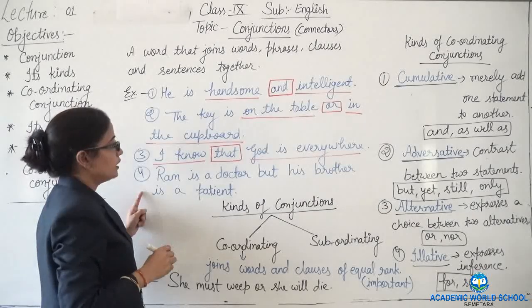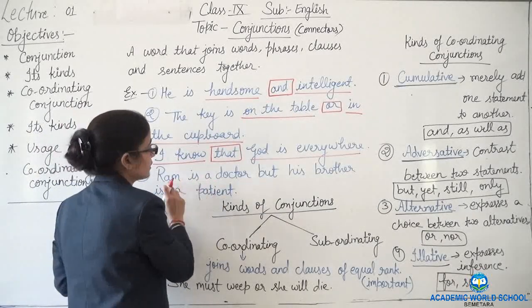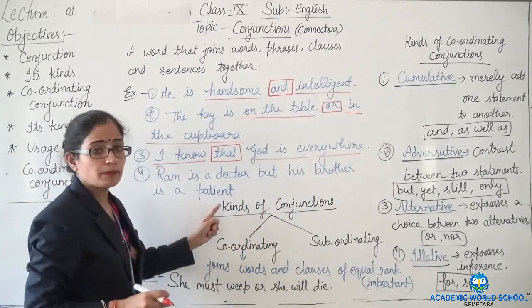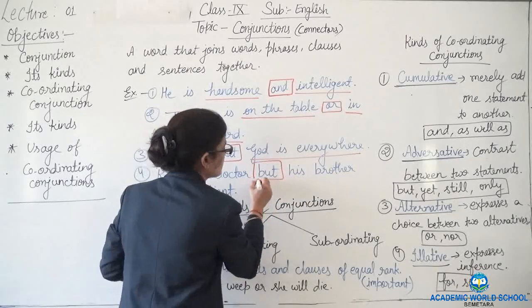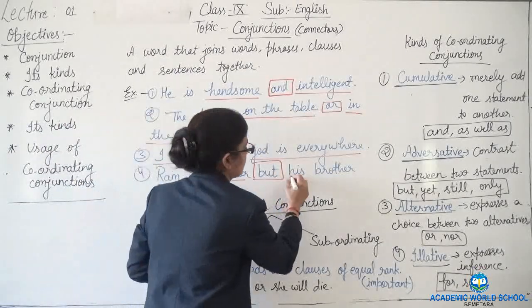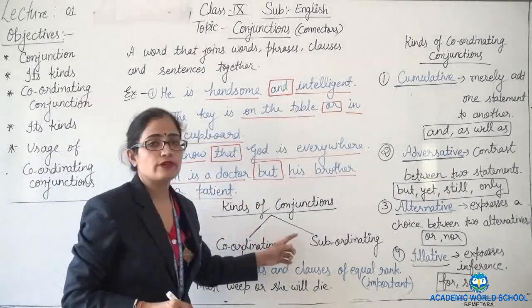In the fourth one, this is joining two sentences. How? Ram is a doctor, but his brother is a patient. So here "but" is the conjunction and this is joining these two sentences. Clear? Now let's see the kinds of conjunctions.